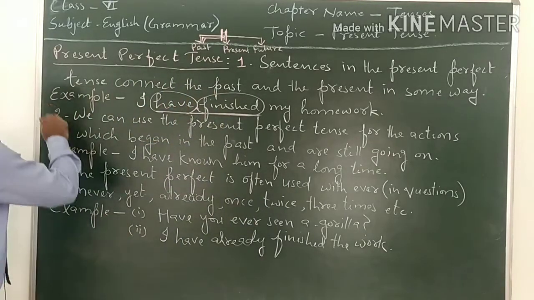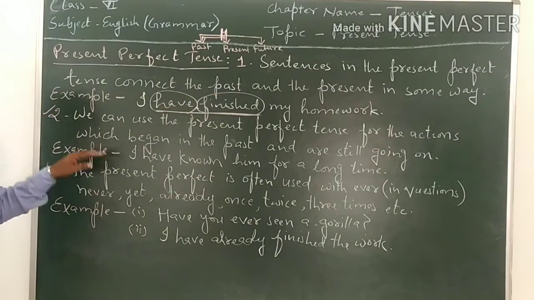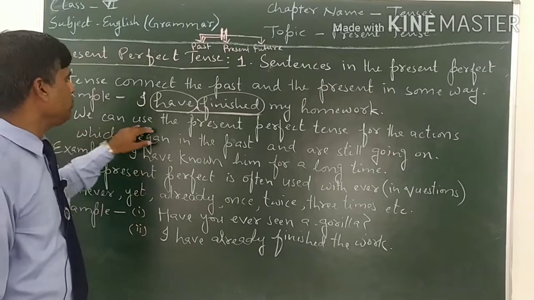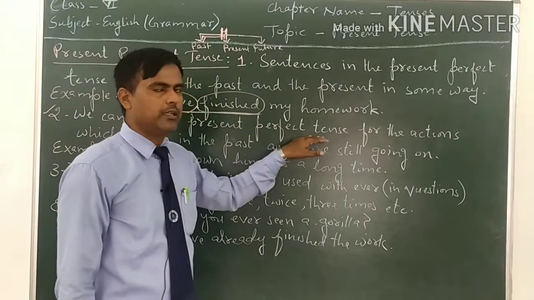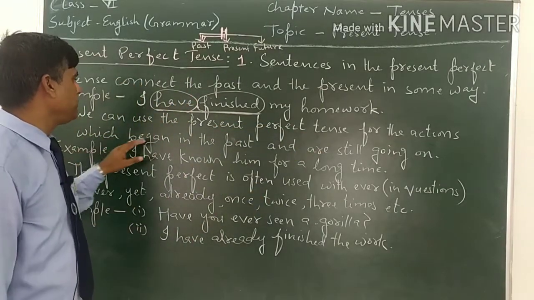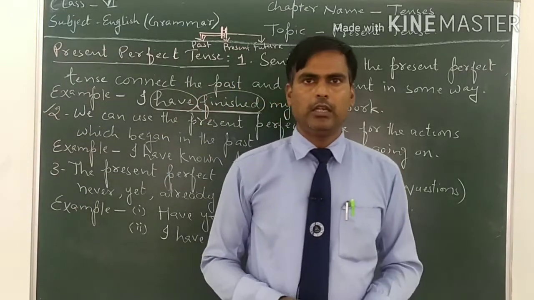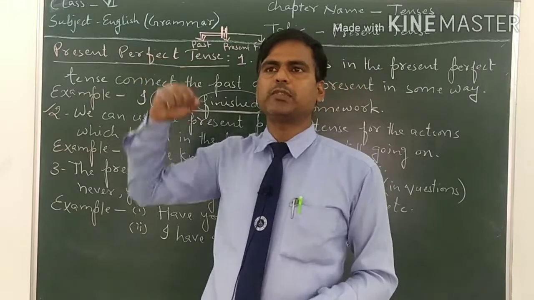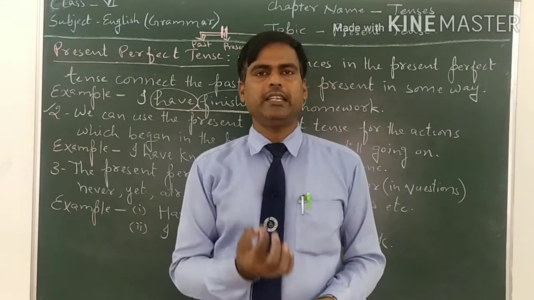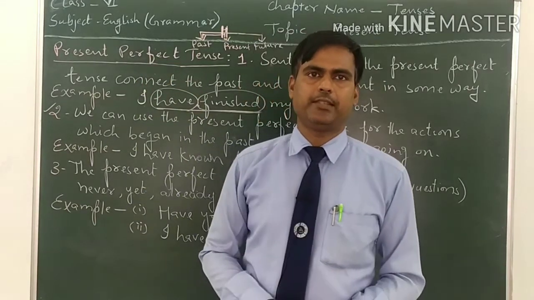Now come to the second point. The second point is we can use the present perfect tense for the actions which began in the past and are still going on. A little bit related to the first one too, but it has only a little difference.